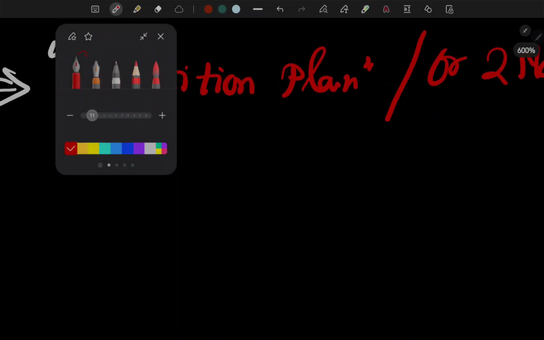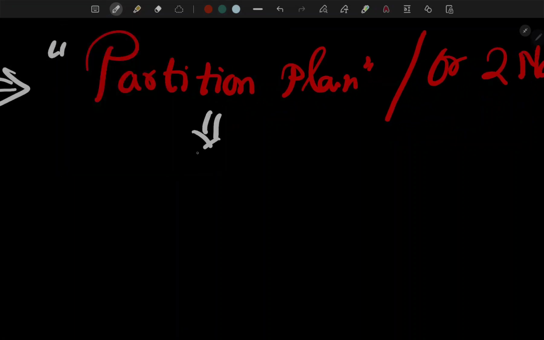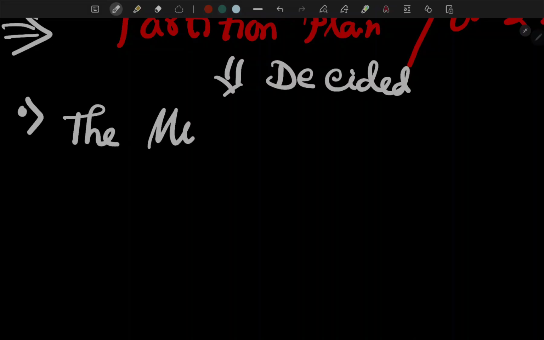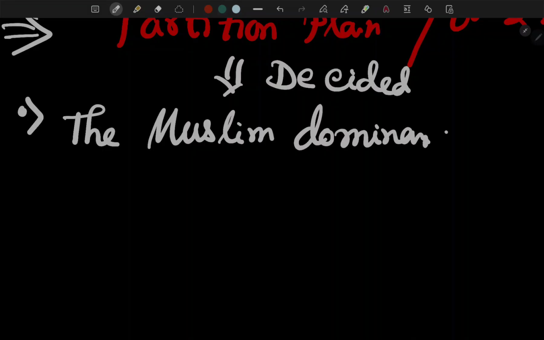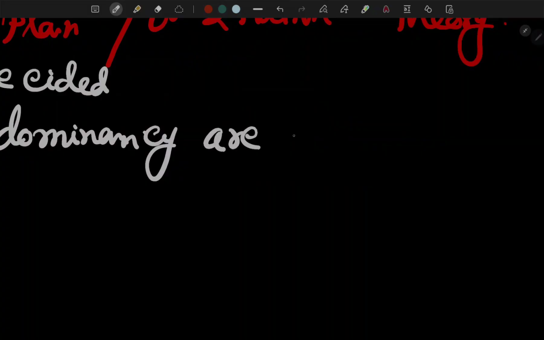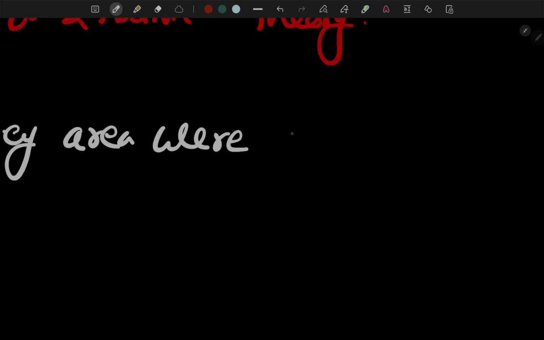Now this partition plan, or two nation theory, is decided on the basis of the first point, Muslim dominancy: the Muslim dominant areas were to be partitioned and created.